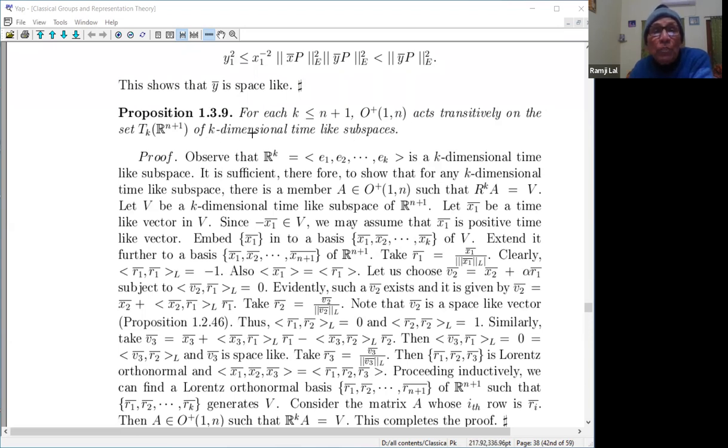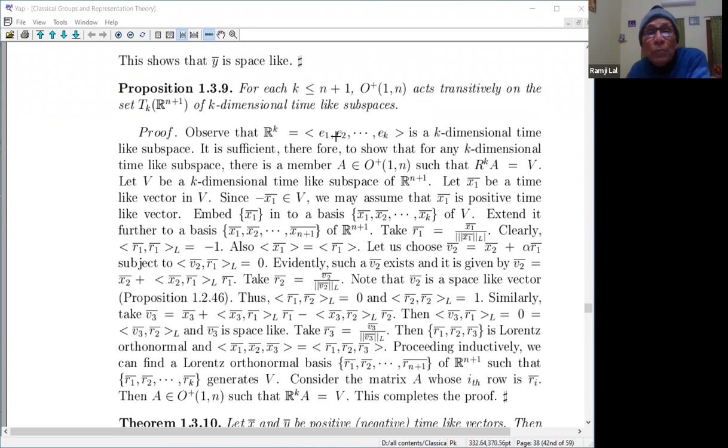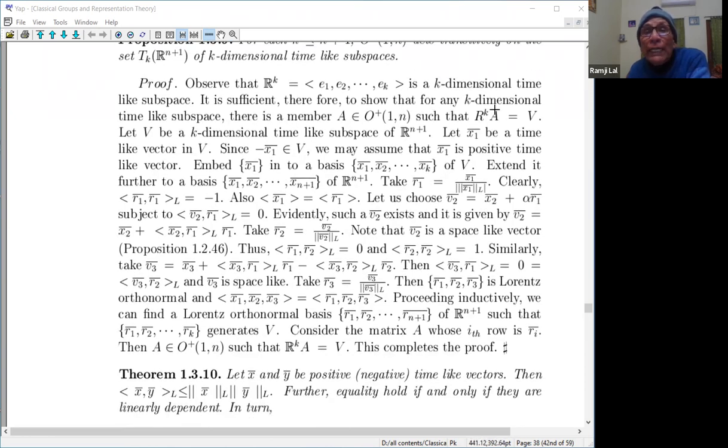Those k-dimensional subspaces which contain a time-like vector. So observe that this is a k-dimensional time-like subspace. E1 is a time-like vector and it's a k-dimensional subspace. It is sufficient, therefore, to show that for any k-dimensional time-like subspace V, there is a member A of O1 plus n such that A takes this R k to that V. So therefore, it will be transitive. You take the inverse here. This is what we mean by saying that it is acting transitively on the k-dimensional subspaces.